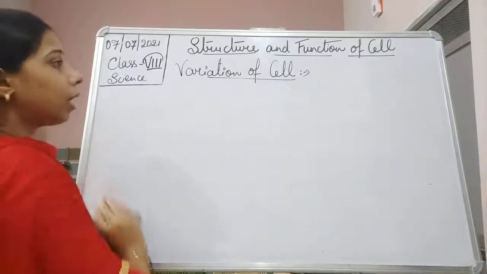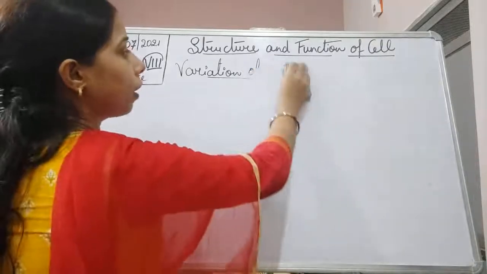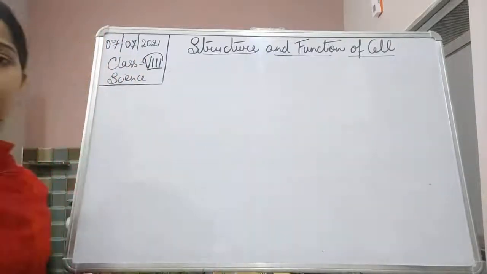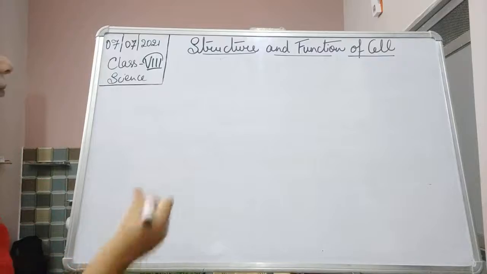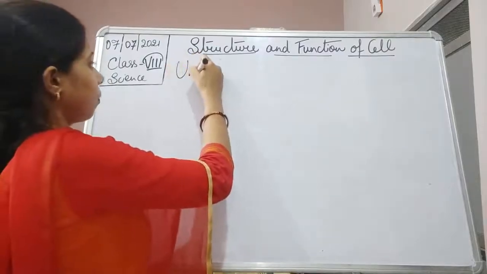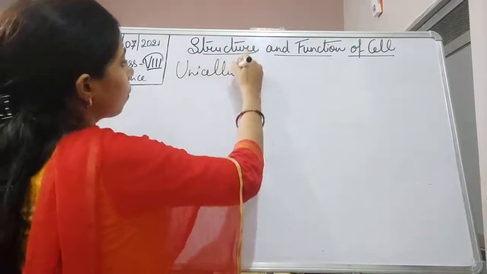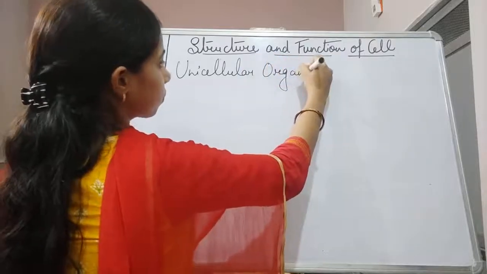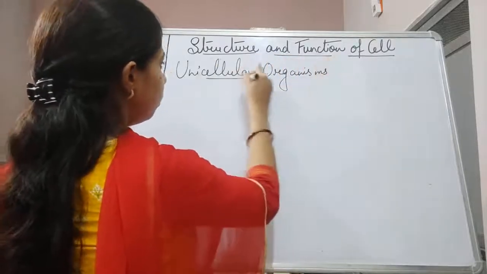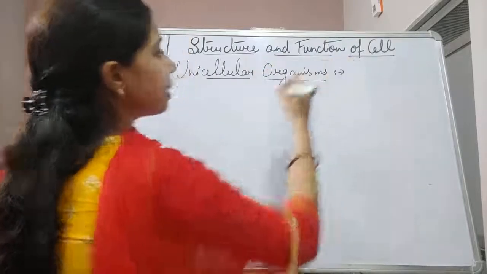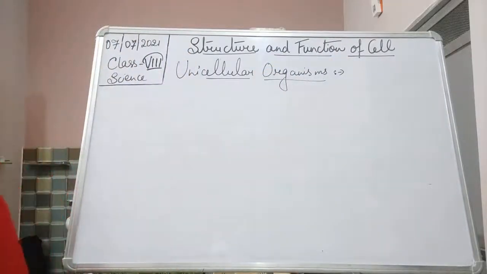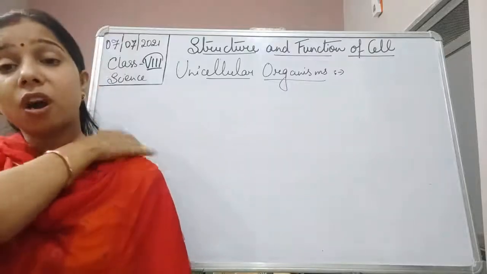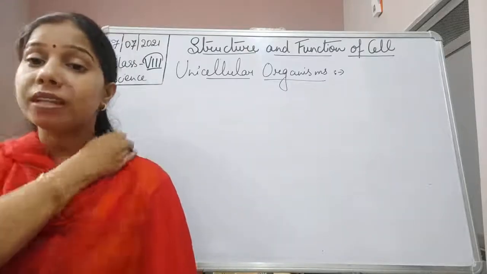So let us start with the unicellular organism, students. Unicellular organisms are those organisms which are made up of only one cell.